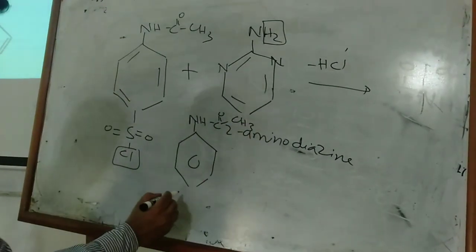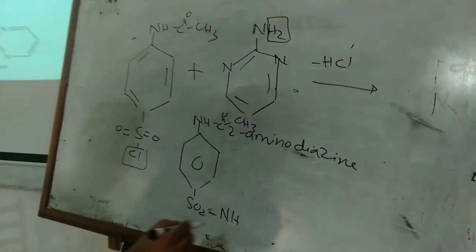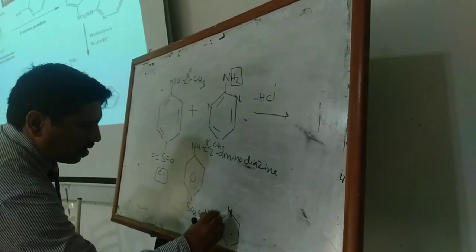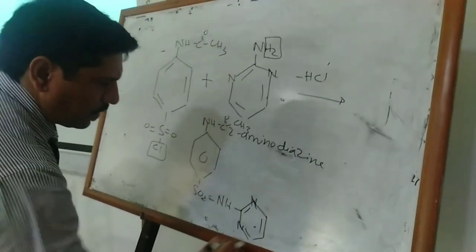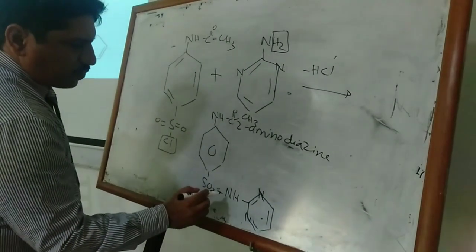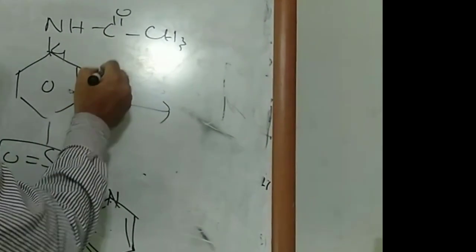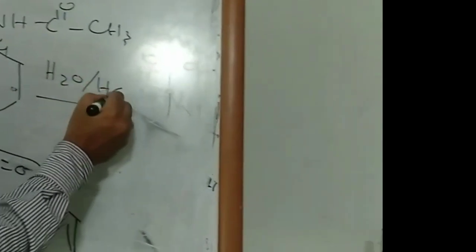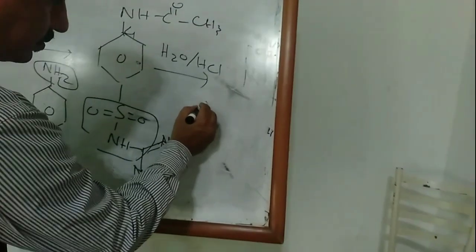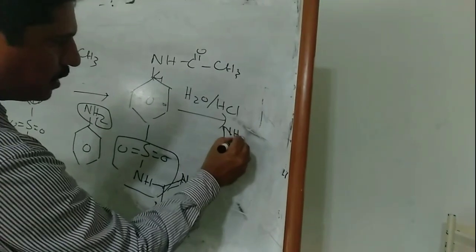CH3, and that is SO2NH, that is called 4-acid amidosulfonamide diazine, which on hydrolysis in acidic condition, H2O HCl, is converted into sulfadiazine, that is NH2.